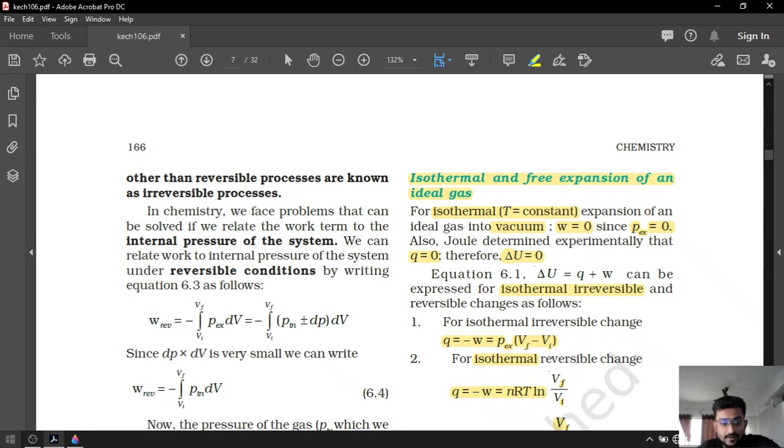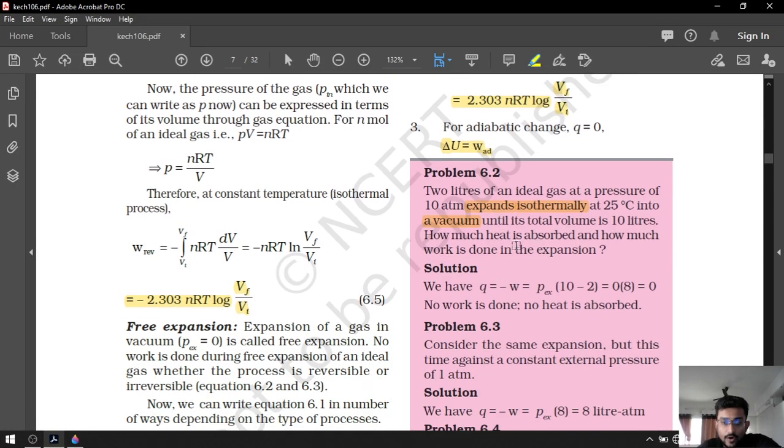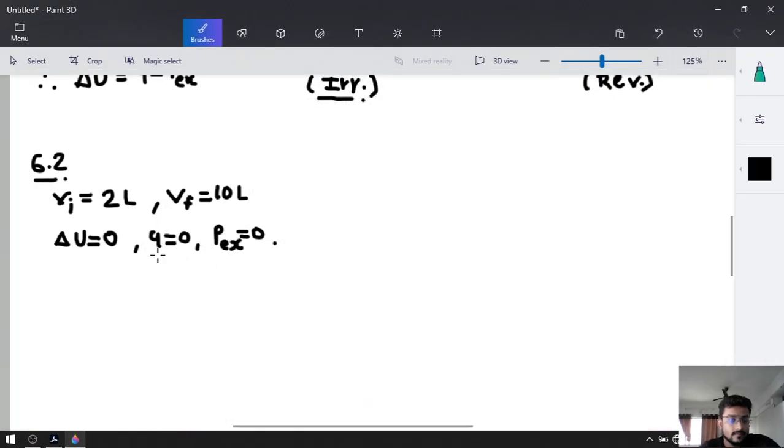What was the question? The question was how much heat is absorbed and how much work is done in the expansion. Both will be 0. No heat is absorbed and no work is done. As I told you, if P external is 0, W will be also 0 because it was an isothermal vacuum expansion. Everything will be 0.